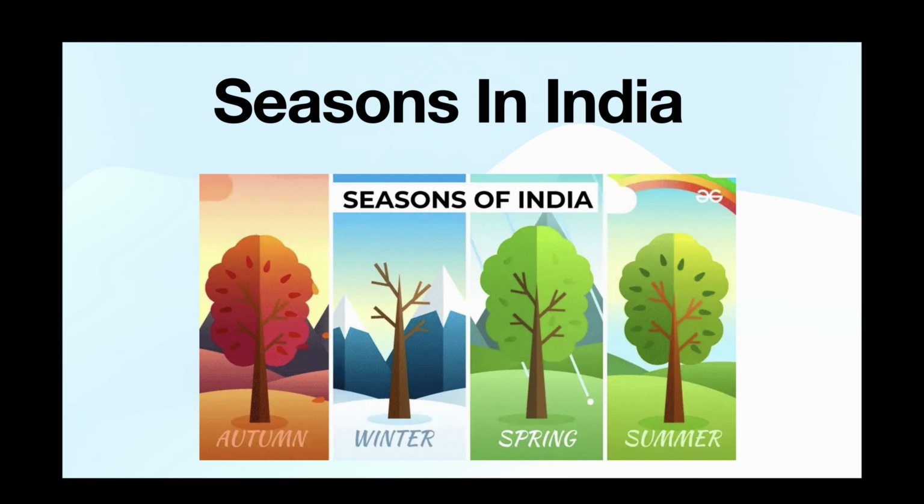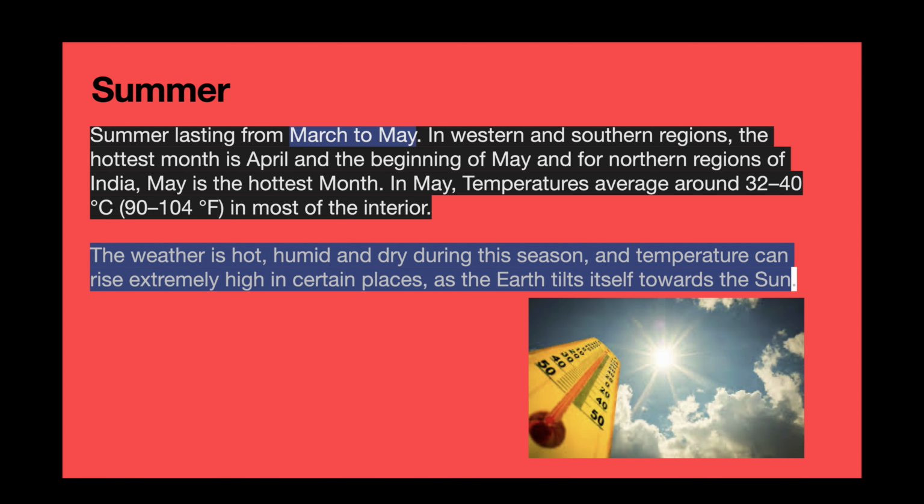Now we are going to learn about seasons in India. Let us know about summer. Summer lasts from March to May. In the western and southern regions, the hottest months are April and the beginning of May. For the northern region of India, May is the hottest month. In May, the average temperature is around 32 to 40 degrees centigrade, or in Fahrenheit 90 to 104, in most of the interior. The weather is hot, humid and dry during this season, and the temperature can rise extremely high in certain places as the earth tilts itself towards the sun.